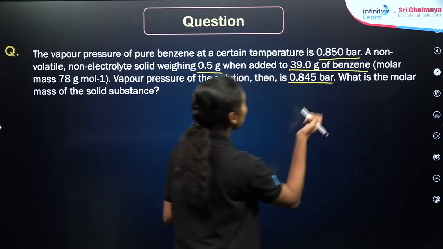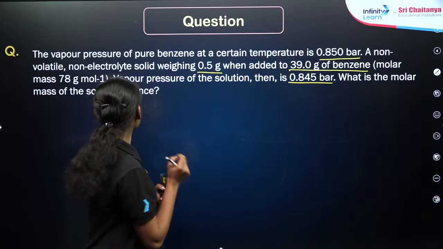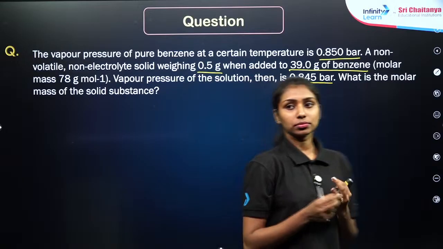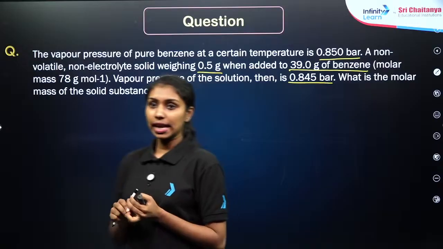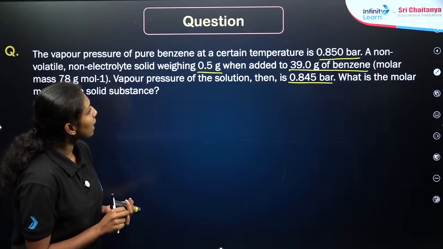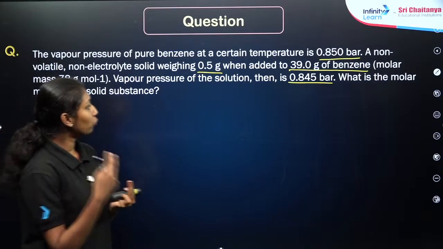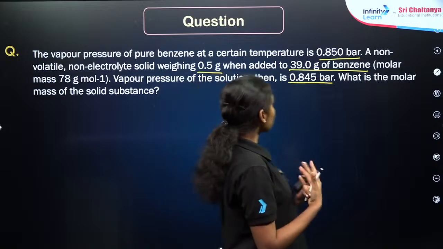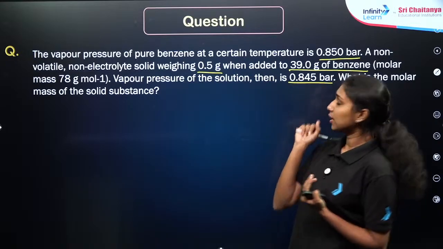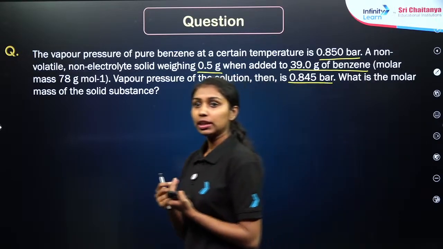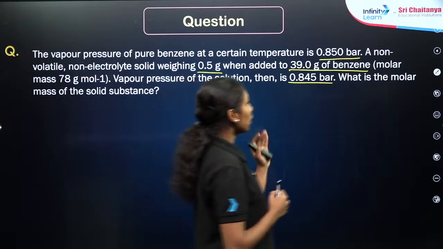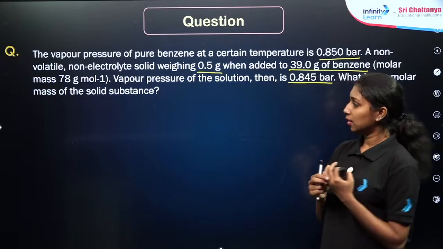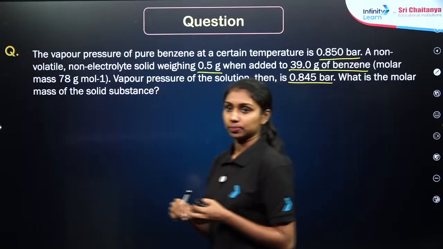If it is 0.845 bar, what is the molar mass of the substance? In the first case, the vapor pressure is given as 0.850 bar. If you add 0.5 gram of solute to the 39 gram of benzene solvent, the vapor pressure is around 0.845 bar. You need to find out the molar mass of the solid substance.